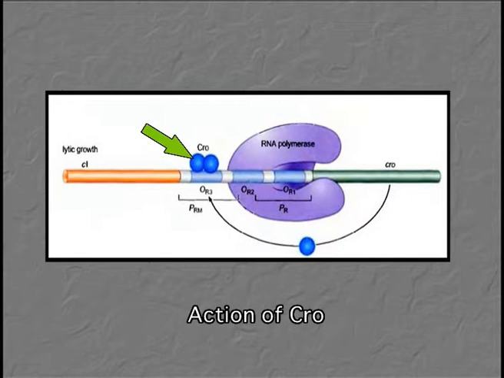As we can see here, the CRO protein has only one domain, but it binds as a dimer.